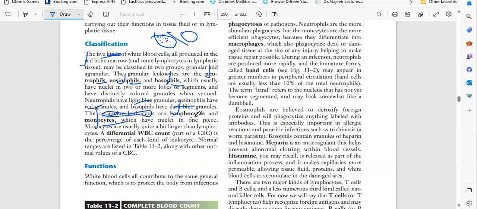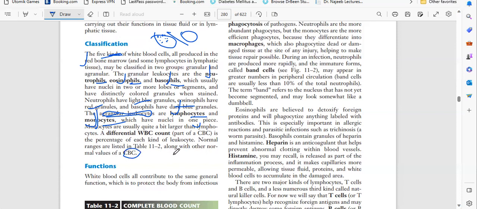Lymphocytes and monocytes. So there are five types of WBC. In that we have two divisions, granular and agranular. Granular are neutrophils, eosinophils, basophils. And agranular are lymphocytes and monocytes. Monocytes are usually quite a bit bigger than lymphocytes. If you compare the size, monocytes are bigger than lymphocytes. These are the things we have to remember.